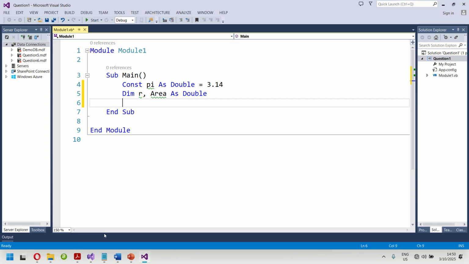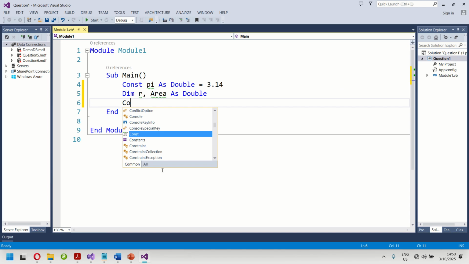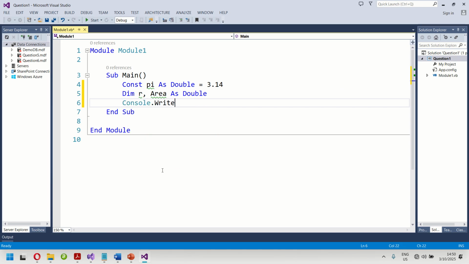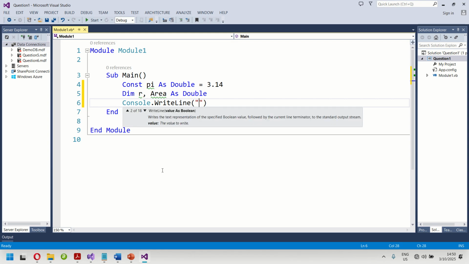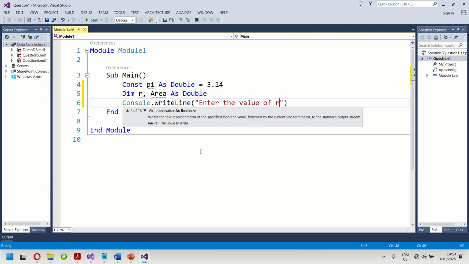Right, so we need to accept, let us check. Yes, after declaring the variables, we need to accept the value of r, calculate the area, and display the area. In accepting the value of r, we need first to prompt the user, because the user may not know what to do if you don't prompt him or her. So we need to tell him to enter the value of r. R represents the radius. So enter the value of radius and press enter, because the user should know what he or she is doing.